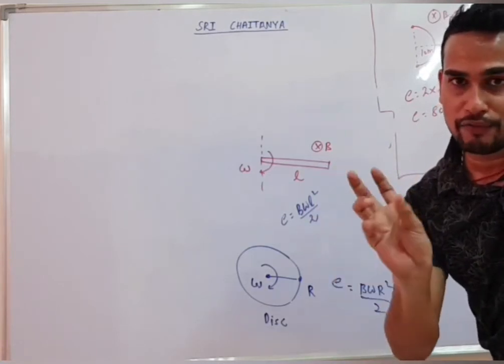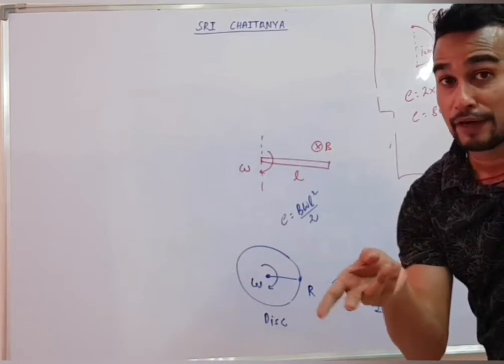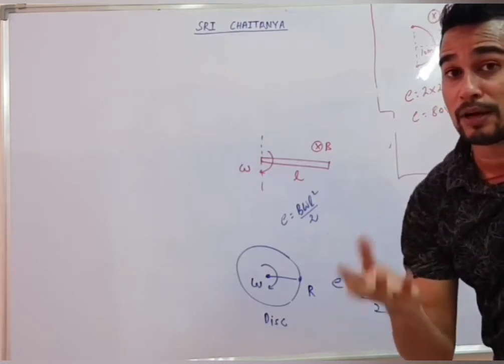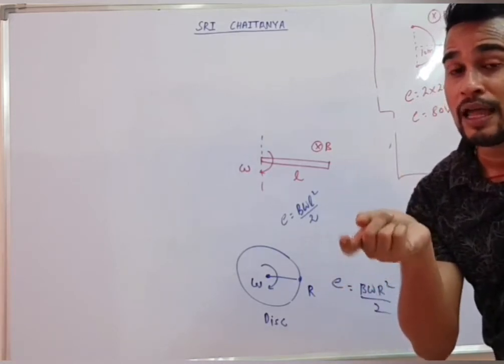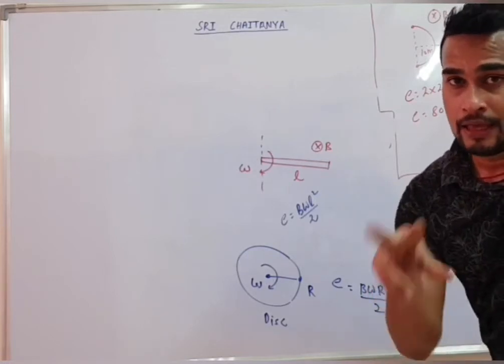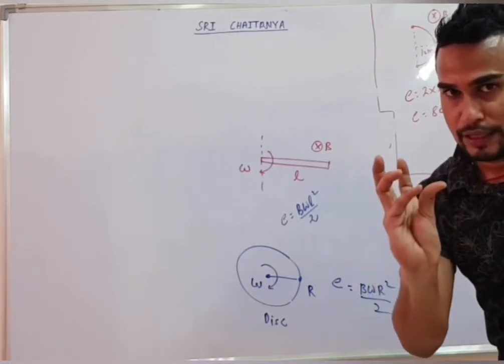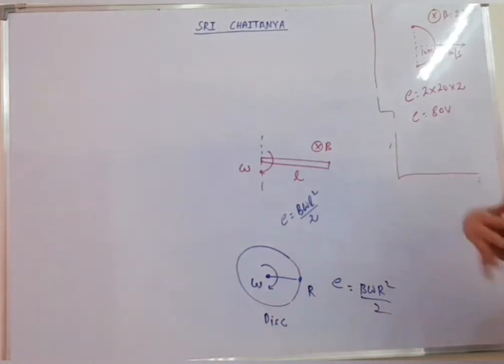If a disk is rotated, what is the EMF between its center and circumference? B omega R square by 2. Why? Because here L will be equal to R. So B omega R square by 2 when the disk is rotated. This is how we have talked about motional EMF.